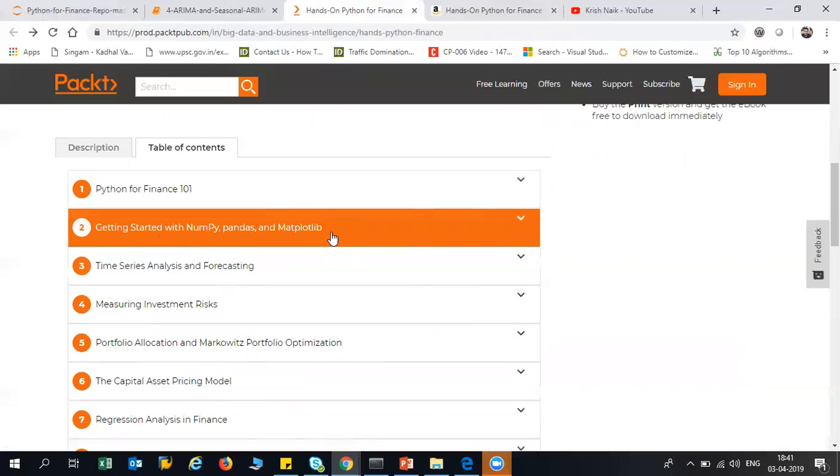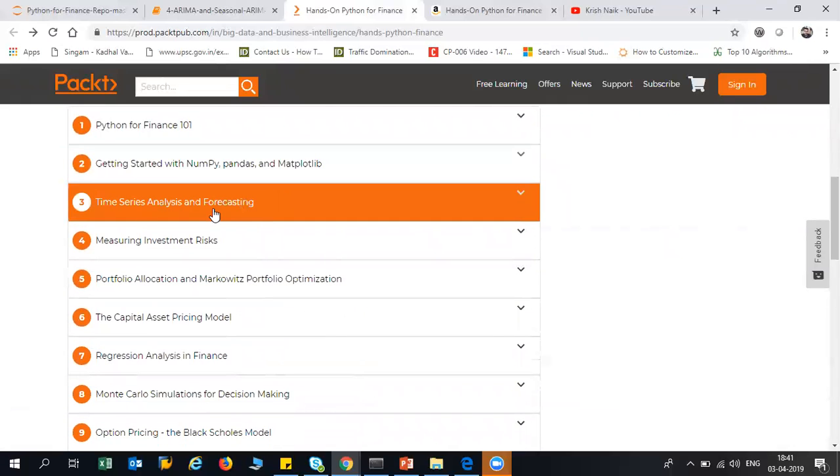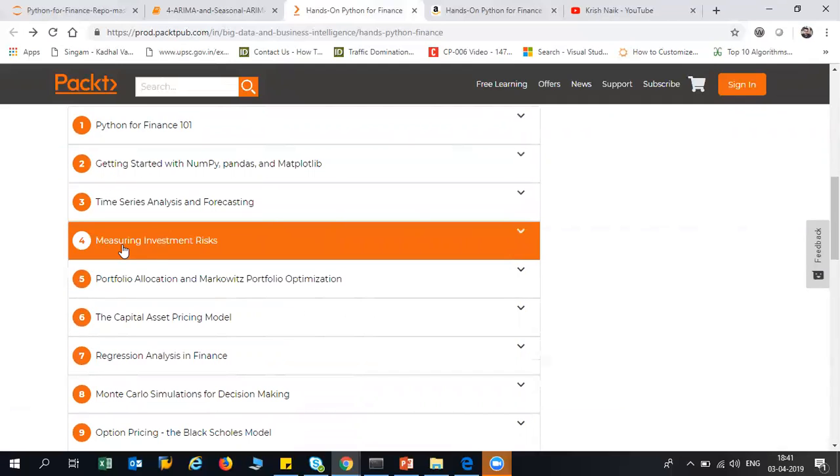Even a starter will be able to understand because the code and the explanation are extremely clear. So I have started with getting started with NumPy, Pandas, and Matplotlib. Then we have time series analysis and forecasting. I've done use cases like measuring investment risk.